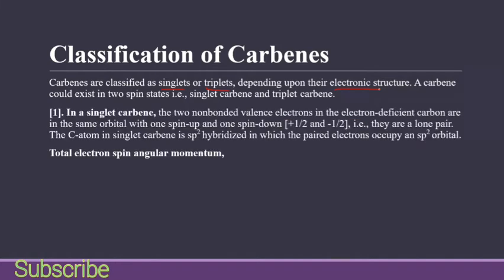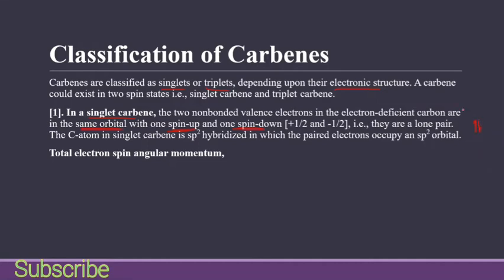So now if we talk about a singlet carbene, the two unbonded valence electrons in the electron deficient carbon are in the same orbital, with one spin up and one spin down, which we normally show like one up and one down.